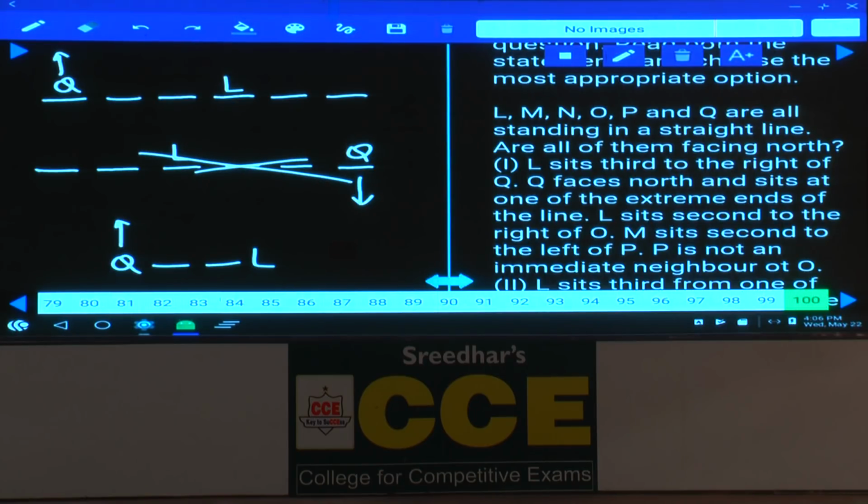And next, L sits second to the right of O. L is seated second to the right of O. O can be here or O can be here. L sits second to the right of O.